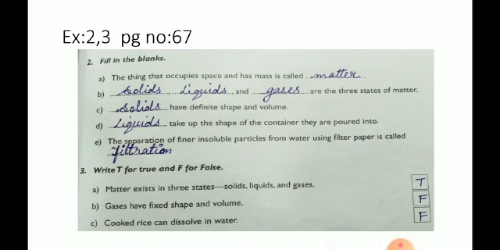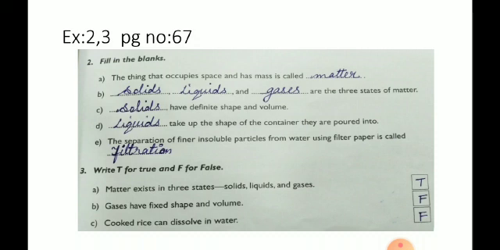So we have completed chapter 6, and practice these exercises at home. Exercise 2 and 3, page number 67. First, fill in the blanks. The thing that occupies space and has mass is called matter. Solids, liquids and gases are the three states of matter. Solids have a definite shape and volume. Liquids take up the shape of the container they are poured into. The separation of finer insoluble particles from water using filter paper is called filtration.